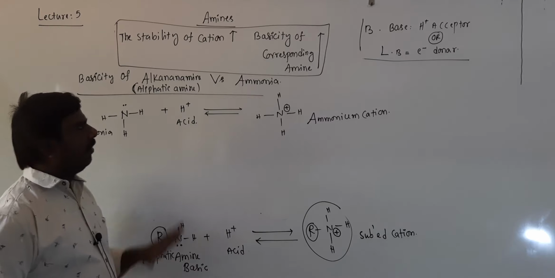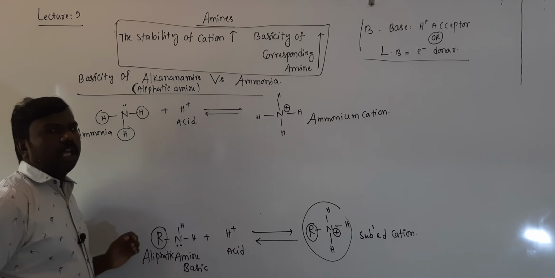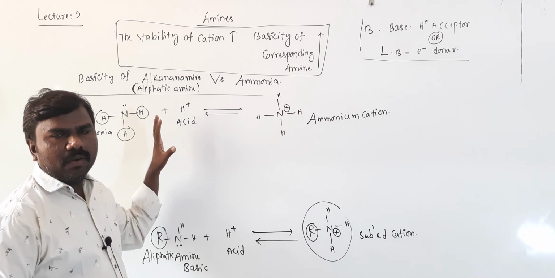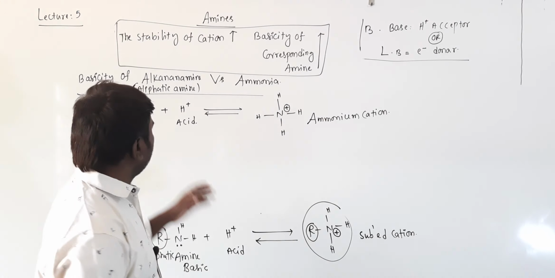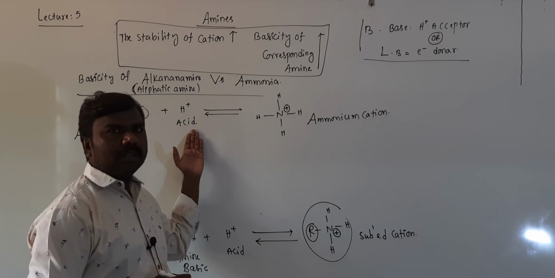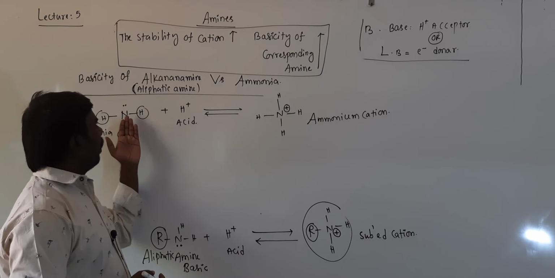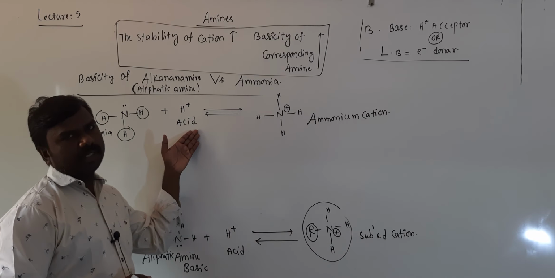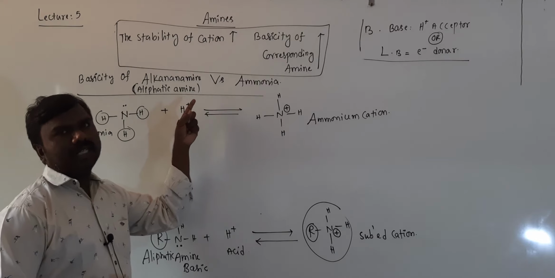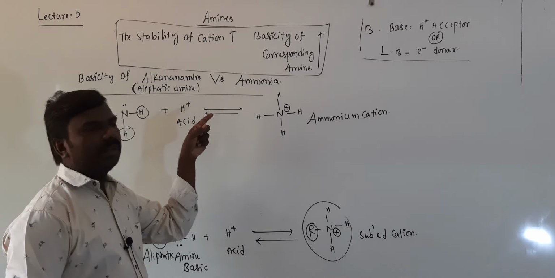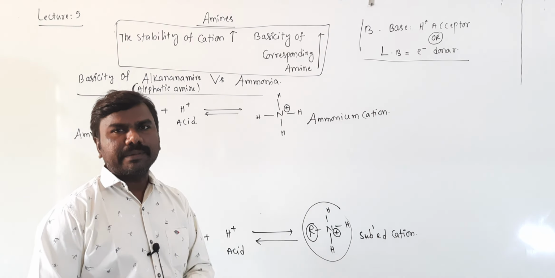That is the aliphatic amine. If you take ammonia, there is no electron donating group. No electron donating group means the electron density on the nitrogen atom will be less to donate to H plus. So it cannot donate electrons readily to accept H plus. The H plus is positive, electron sign is minus. So donation will be very slow, meaning it will be less basic, less donor.